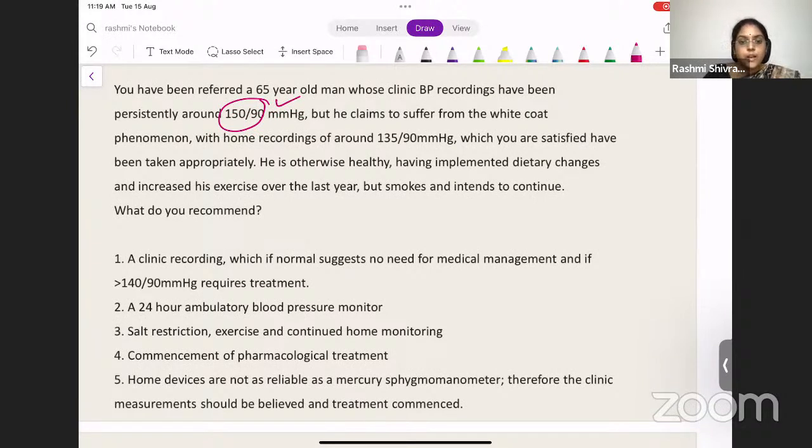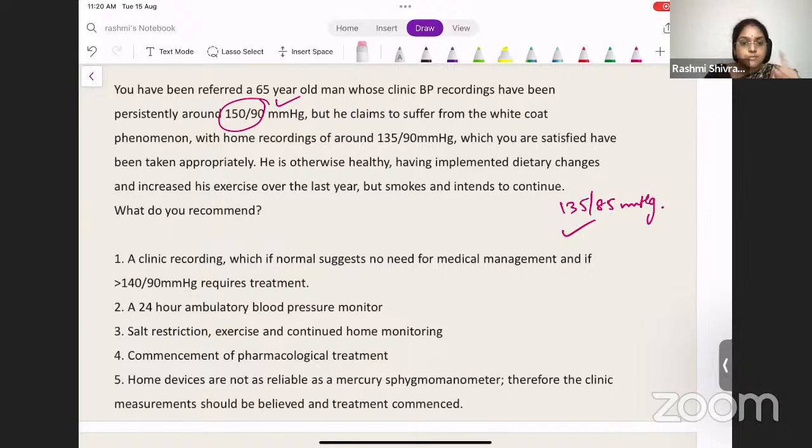And I have already told you, home recordings or ambulatory blood pressure recordings of more than 135 by 85 millimeters mercury, we have this in our class discussion. If it is more than 135 by 85, then you should definitely start the patient on pharmacological treatment, because at home they tend to be a lot more relaxed, a lot calmer. So the BP tends to be a little lower, around 5 to 10 millimeters mercury less than the office recordings. So this is very, very reliable. If it is more than 135 by 85, you start the patient on pharmacologic treatment.